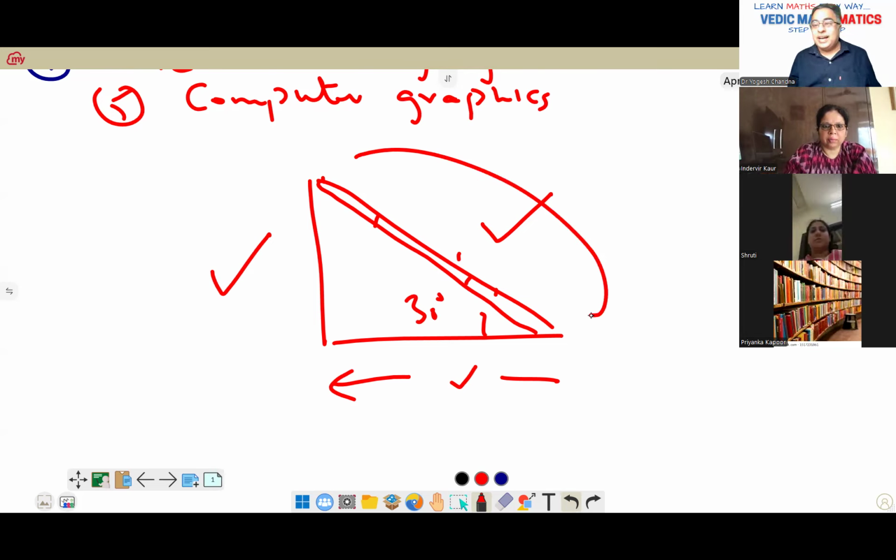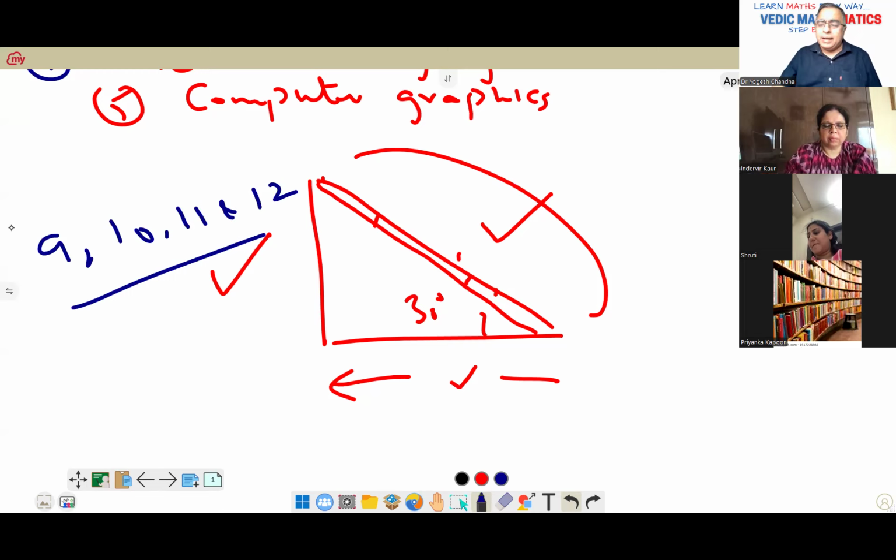Then also I can make the calculations. So all such things we'll be learning when we'll be doing Pythagoras theorem, trigonometry identities, trigonometric functions, height and distances, and inverse functions. So we'll be covering almost all the syllabus of 9th, 10th, 11th, and 12th with Vedic maths. Correct? So this is your life example when you talk about height and distance.